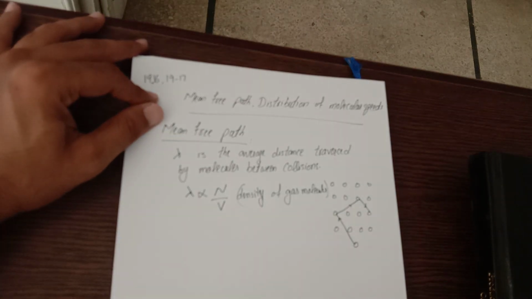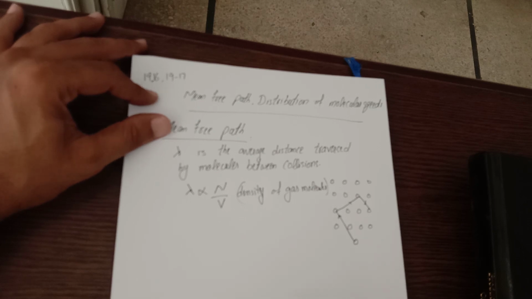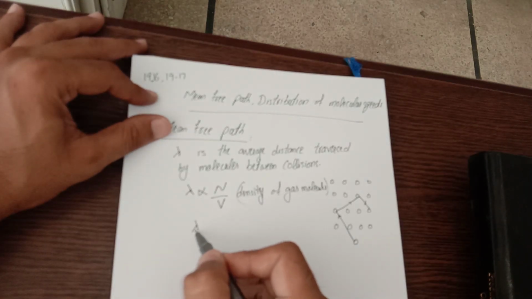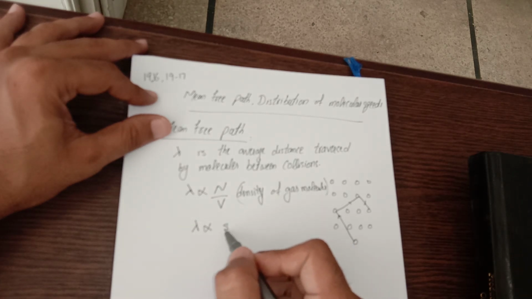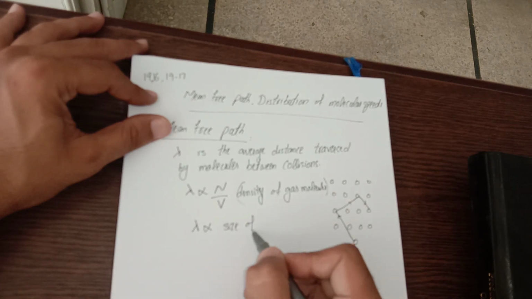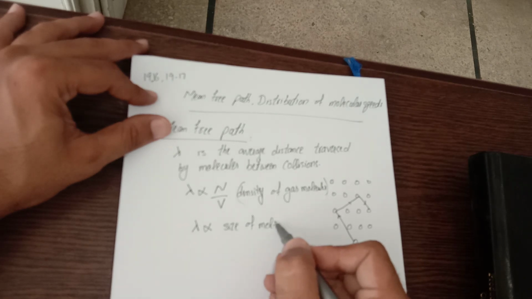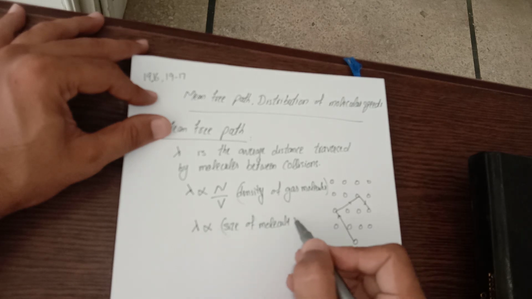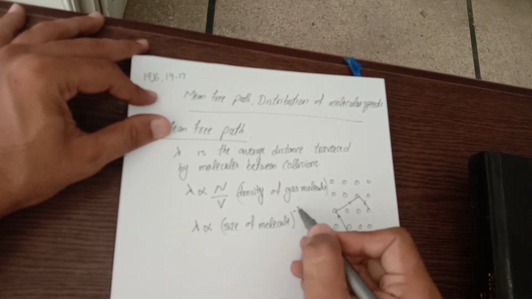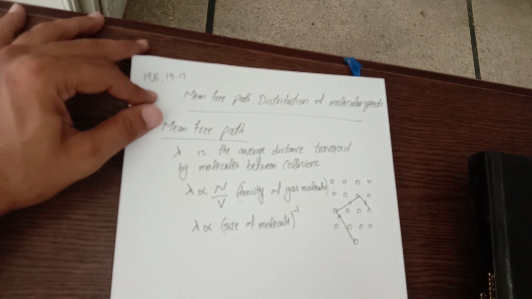Another thing that can be noticed is that lambda should also vary with respect to the size of the molecule. As the size of the molecule grows large, the mean free path will decrease.